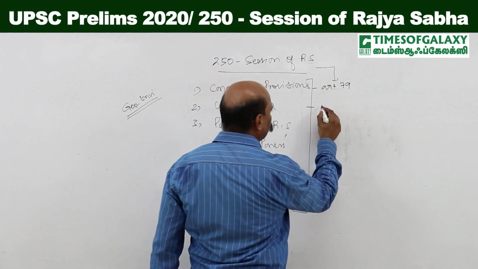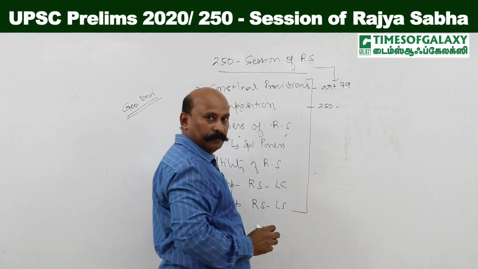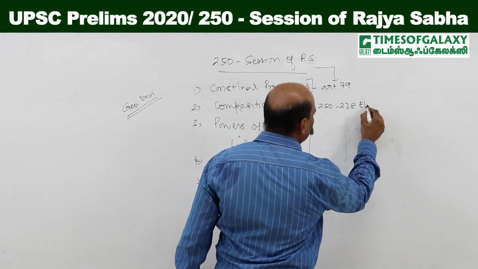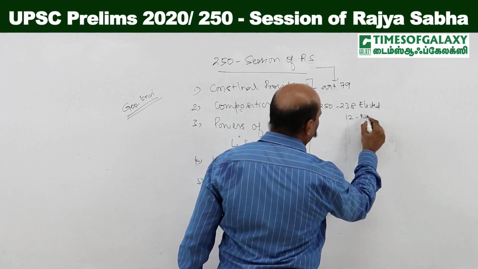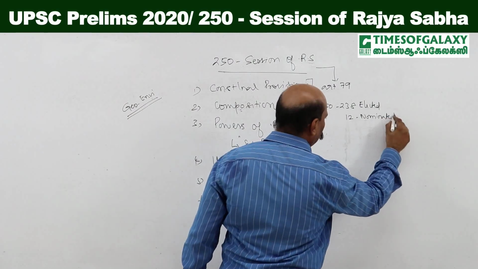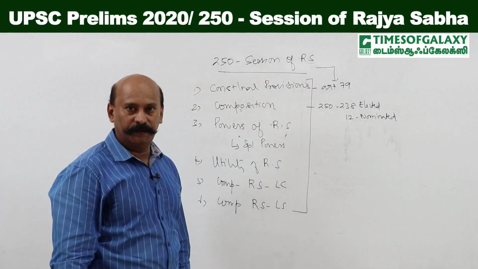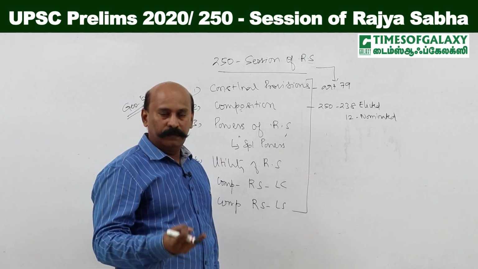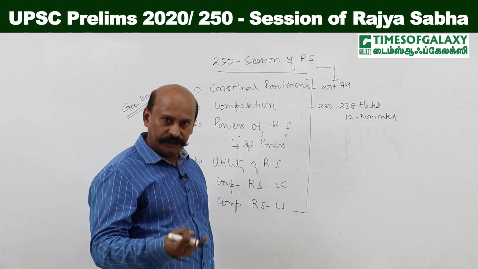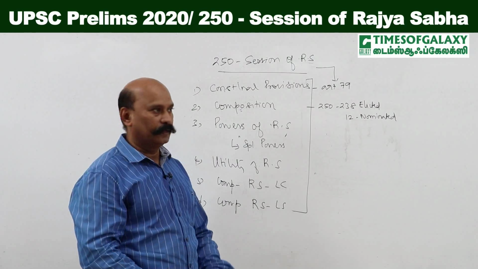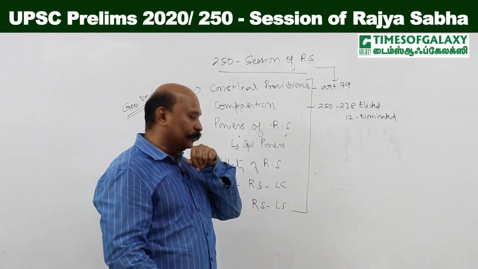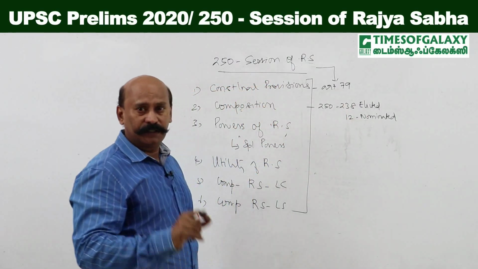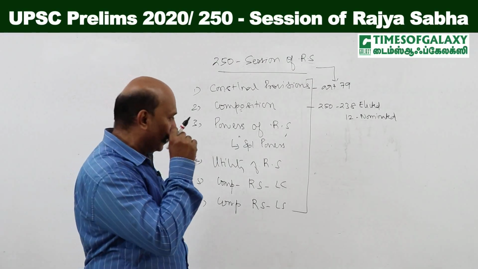Rajya Sabha's total strength is 250, of which 238 are elected and 12 are nominated. Right? They are nominated by the President on the advice of the Council of Ministers of the Union, from among persons with eminence in the fields of literature, arts, science and social service. These are the four areas from which eminent persons are nominated to Rajya Sabha.